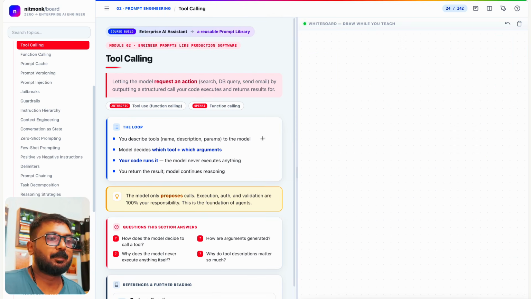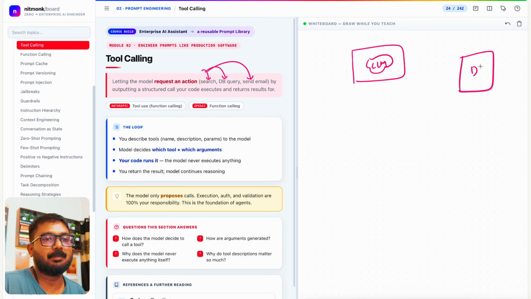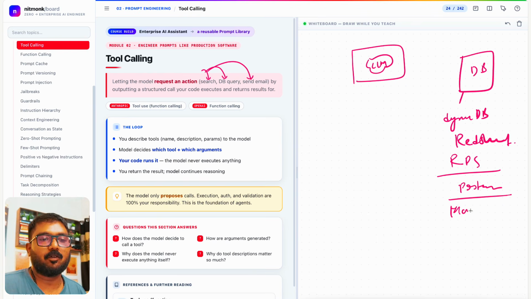Now, to be more specific, search is a tool call, DB query is a tool call, send email is a tool call. So there is this LLM and there is a DB, let's say it's DynamoDB, or Redshift, or an RDS, or Postgres, or even MongoDB. All these databases get connected with the LLM using tools.